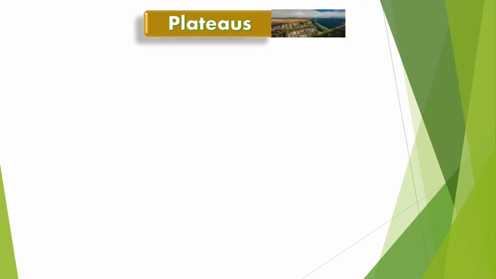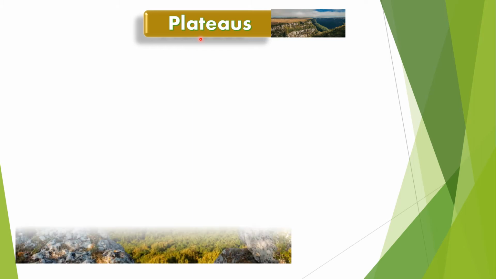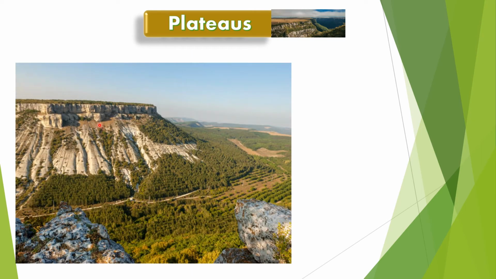Now, after mountains, let's see what are plateaus. What is a plateau, children? Plateaus are again raised areas of land, having steep sides and a flat top. Children, remember, plateaus are also highland like mountains.